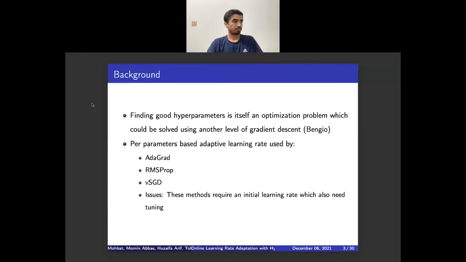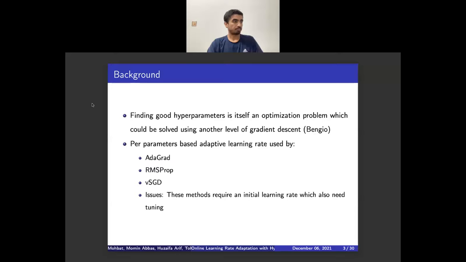Giving a brief background of the literature, the idea of tuning hyperparameters is not old. In fact, finding good hyperparameters is itself an optimization problem, which can be solved using another level of gradient descent. For example, using bilevel optimization to optimize hyperparameters is recently a very popular research topic. However, solving such nested optimization problem is very tedious and computationally very expensive.